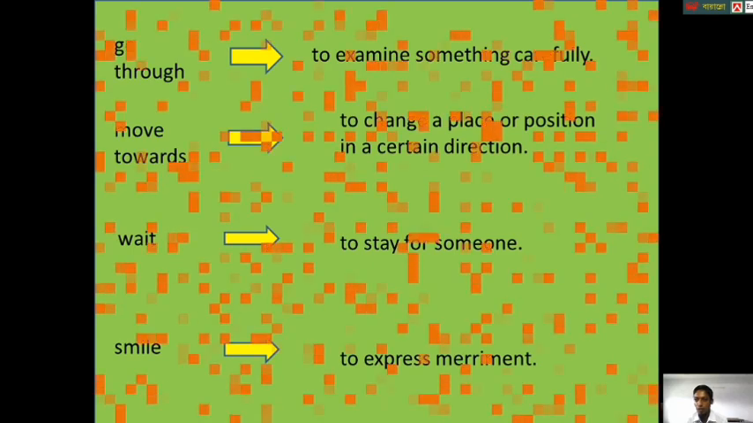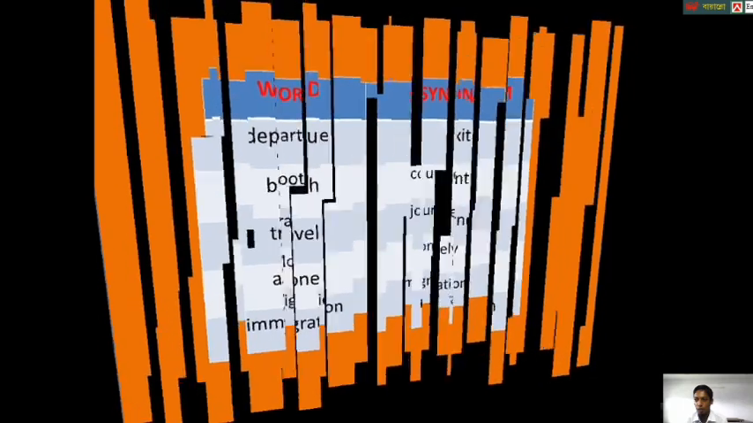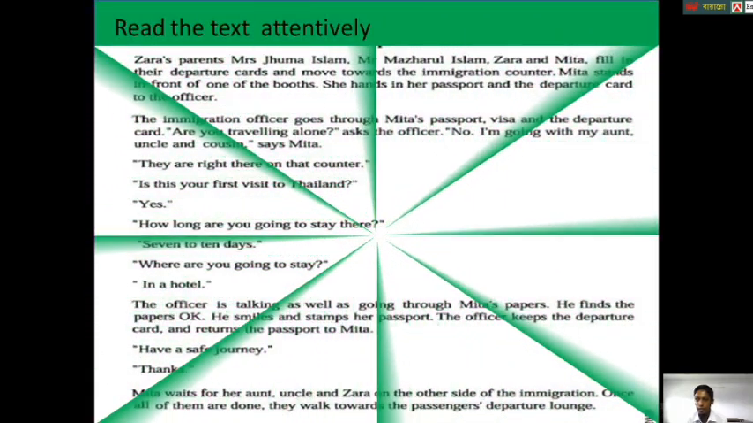Dear students, now we will learn some synonyms. Word, synonym. Departure, exit; booth, counter; travel, journey; alone, lonely; immigration, migration. Dear students, read the text attentively.